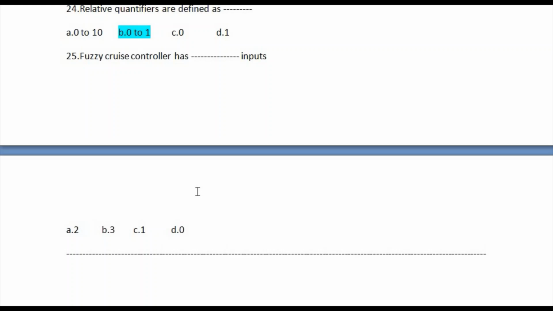So question number 25 is a fuzzy controller has blank space inputs. So correct answer is option number A, 2. 2 is the correct answer of this fill in the blanks.